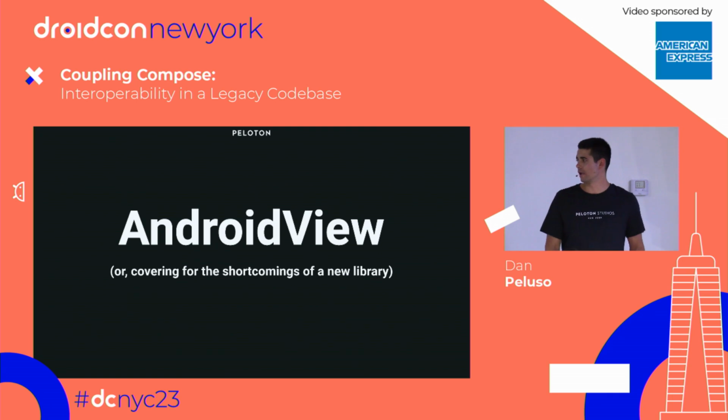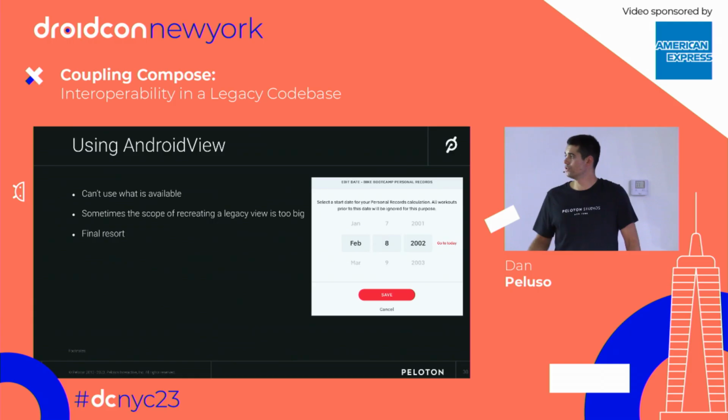So first, let's talk about Android View, or the shortcomings of a new library. As you saw with the date picker, the one that I had in that last dialog was pretty different than what you saw in the Compose view. That was because we're wrapping a Java view using the Android View API. Android View is kind of a last-ditch effort. If you're using Compose and something is giving you a lot of trouble, maybe you are working with a deadline, or you want to prove to higher-ups that Compose is going to save developer time, you'd like to do things quickly, right? Potentially, if they don't want to fit to that style, this is where you can introduce an Android View.